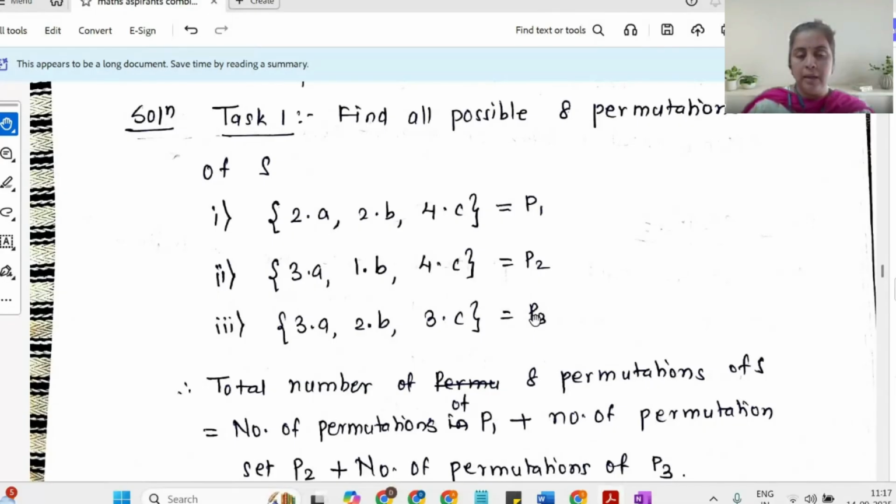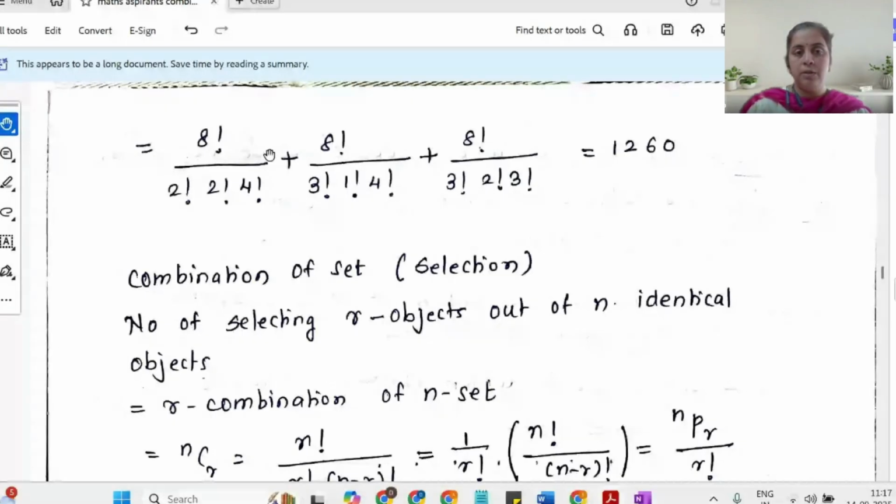And the cardinality of P3 will be, total is 8, so 8 factorial divided by 3 factorial times 2 factorial times 3 factorial. That turns out to be this. So this is the count for P1, P2, and P3. Their sum will give me the total number of 8-permutations over S.